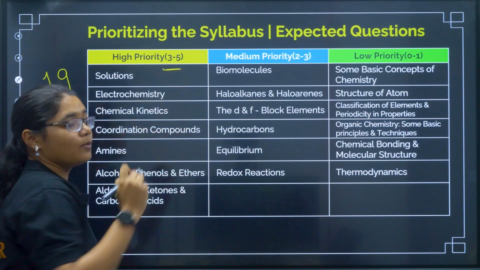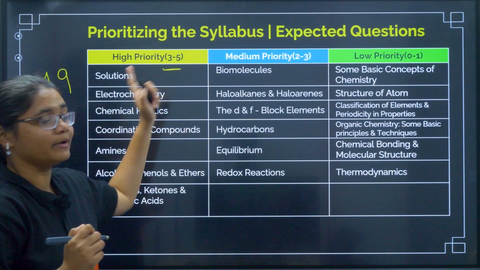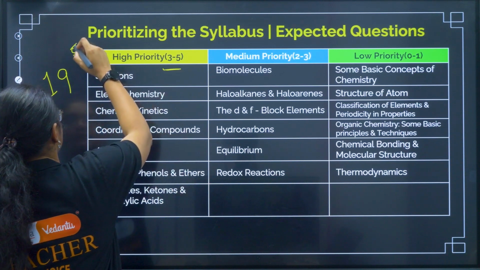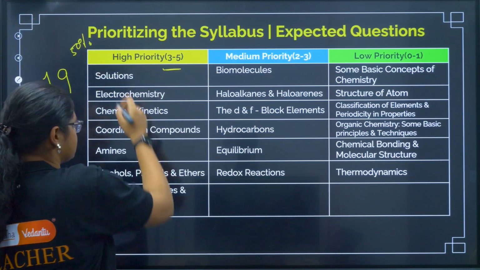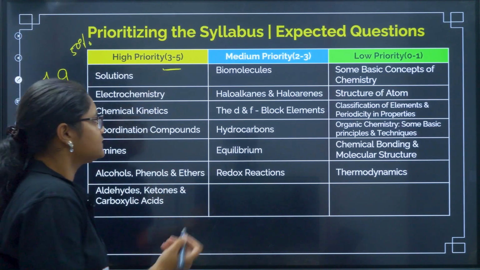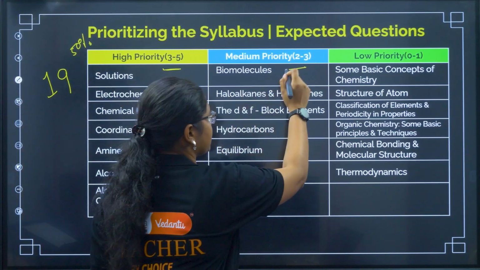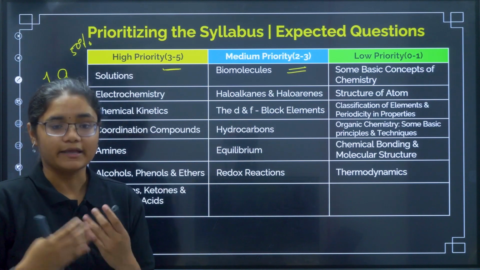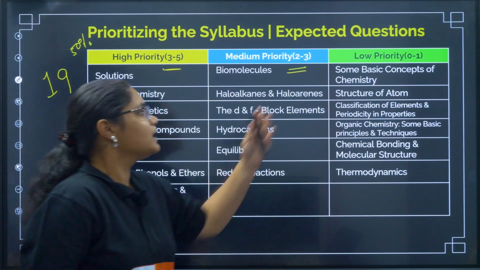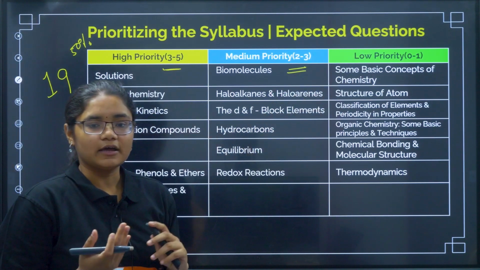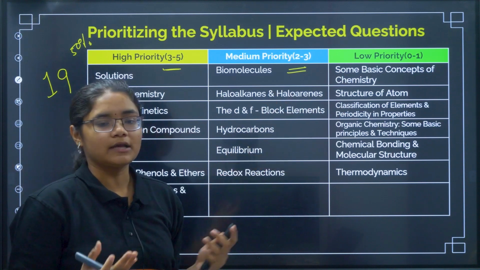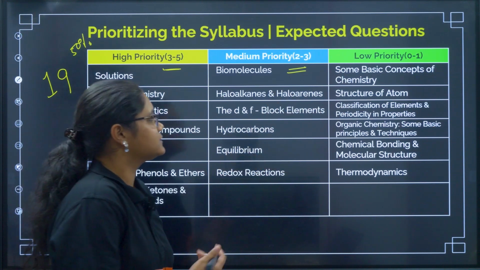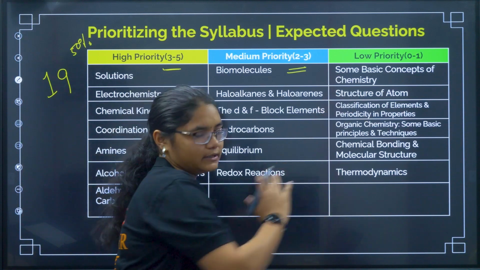High priority. What is high priority? Where more questions are asked. You can expect around 50% of your question paper will be from these topics. Next is your medium priority, where we can expect 2 to 3 questions from each of these chapters. Then low priority chapters are those chapters from where we will get 1 or 0 questions, and they are less priority chapters.